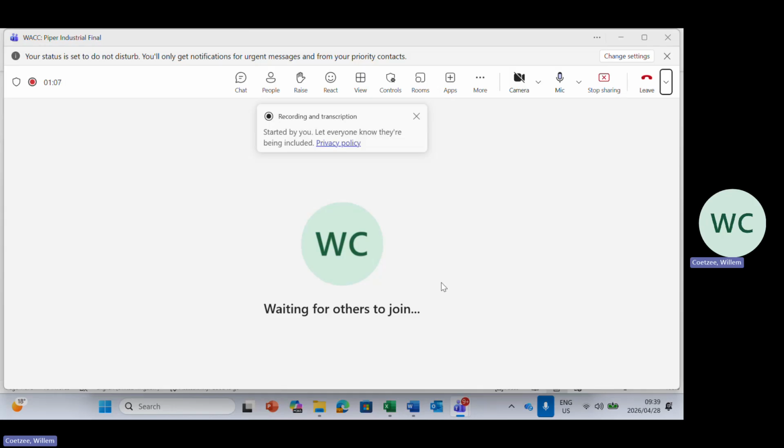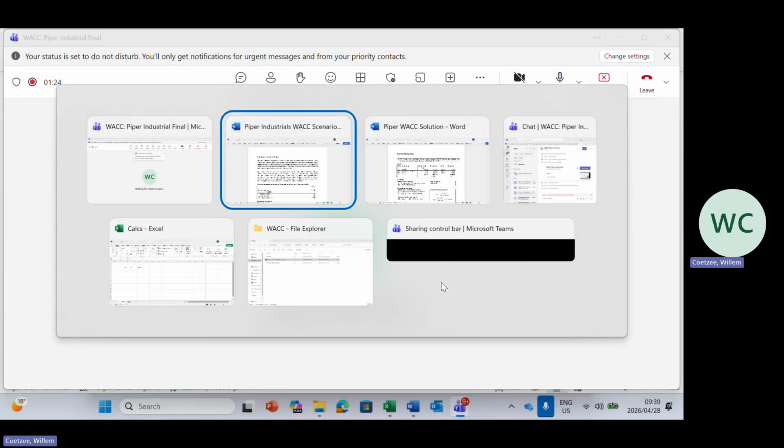Today I would like to go through a question, Piper Industrials, especially looking at WACC, and maybe to see if I can help you with some basic principles and some exam technique that you can follow going forward for the rest of your studies. So today we're going to look at Piper Industrials.